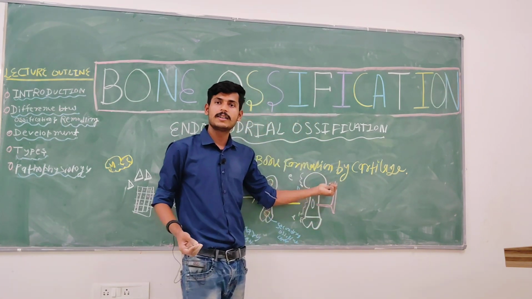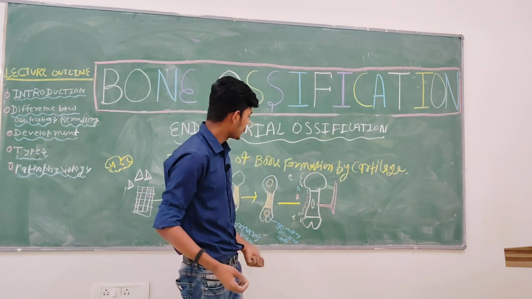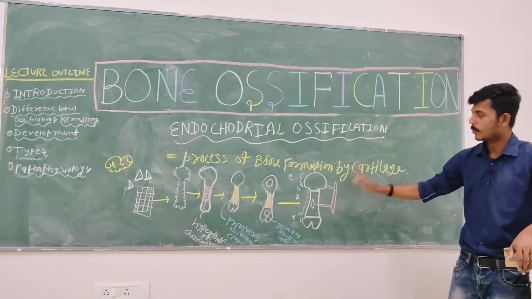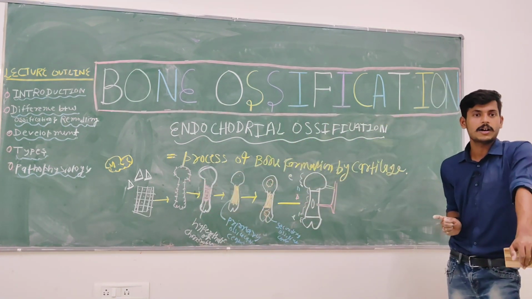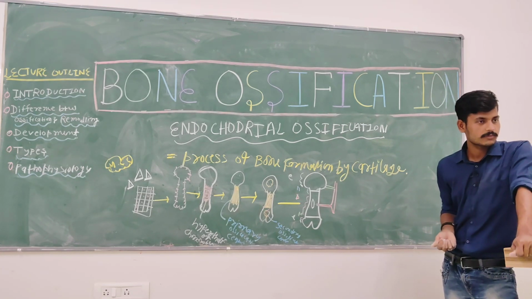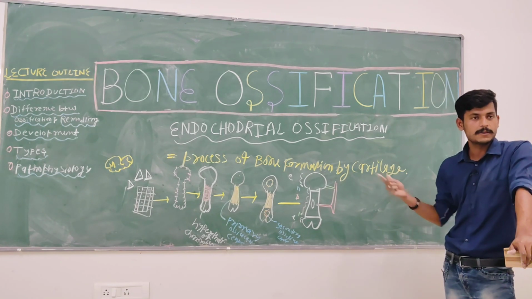These arteries are basically called the epiphyseal artery. So by this there is a formation of bone. Any doubt? You understood? Shall we repeat once again?